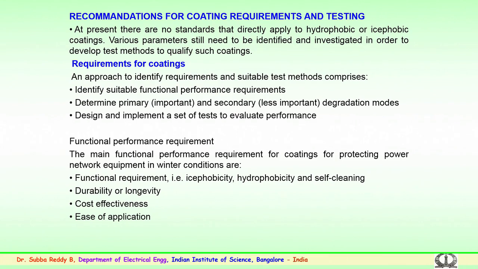The functional performance requirement could be the main requirement for coatings for protecting power network equipment mainly in winter conditions. The functional requirements are isophobicity, the repellent action against ice formation on the surface; hydrophobicity, that is water droplets should not form on the surface of the insulator or the conductor; and a self-cleaning mechanism, where the droplets or the contaminants which are spread are able to clean up on their own.